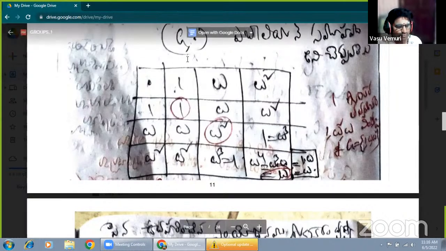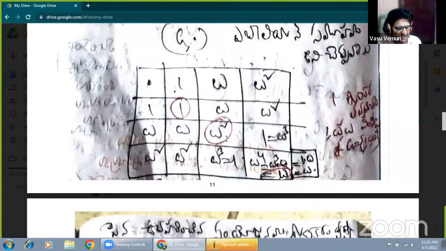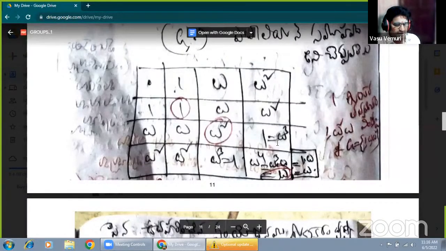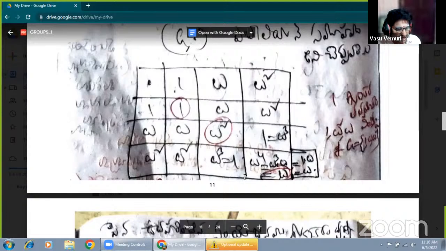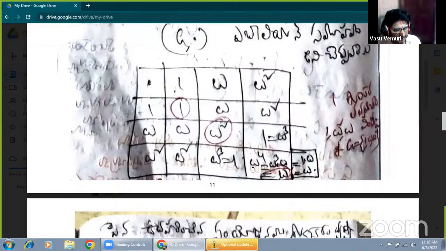Just like that, omega into 1 is omega, omega into omega is omega square, omega into omega square is omega cube, and that value is 1. Now, omega square into 1 is omega square, omega square into omega equals omega cube equals 1. Omega square into omega square is omega power 4. That can also be written as omega cube into omega. What is the value of omega power 4? That value is omega. Already we know that omega cube equals 1, so 1 into omega equals omega. Therefore, omega power 4 equals omega.